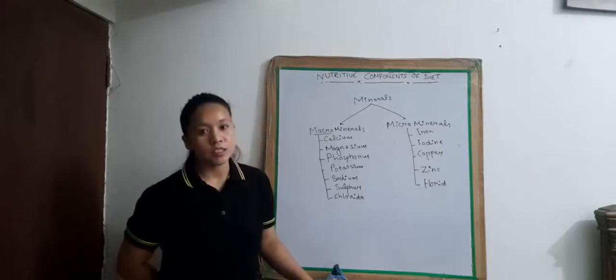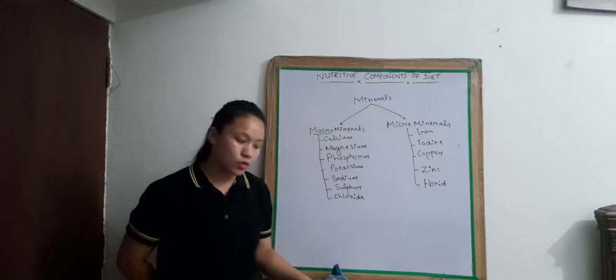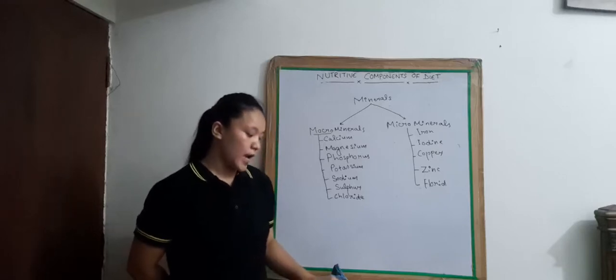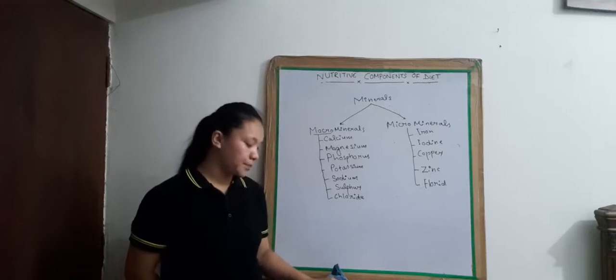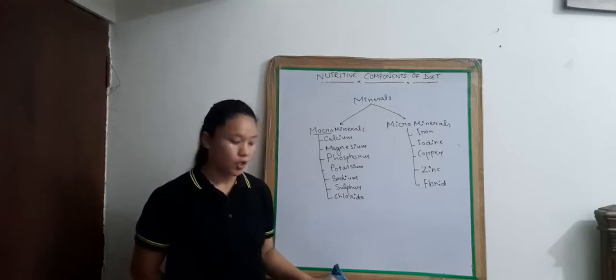Sodium is required for better neuromuscular response, and the deficiency causes cramps, tiredness, etc.